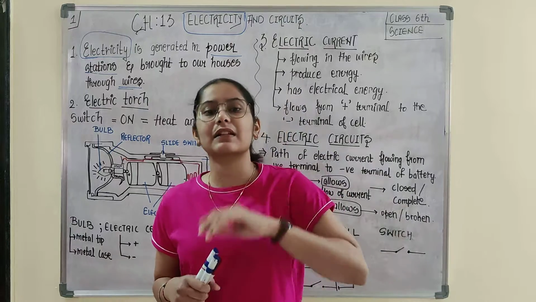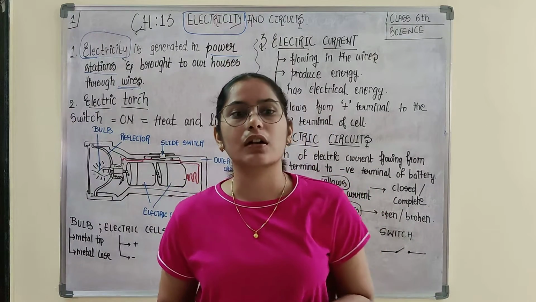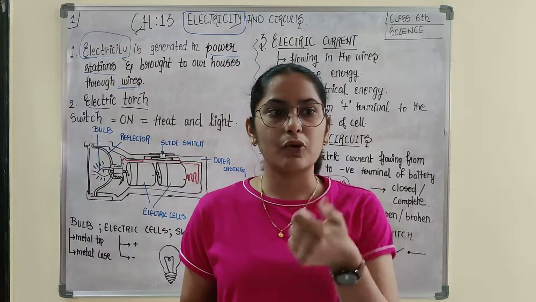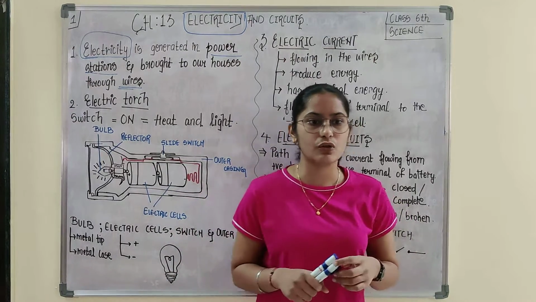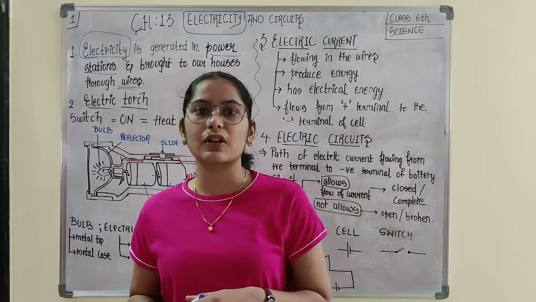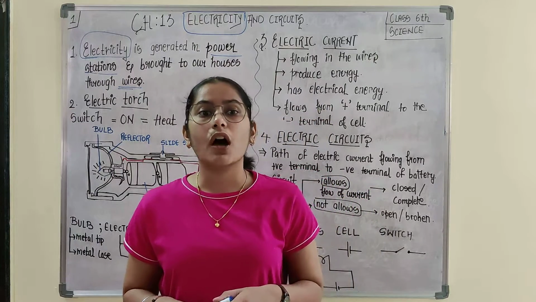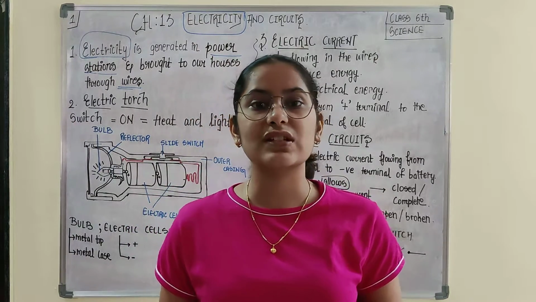For example, in the textbook they have given the example of an electric torch. Similarly, take the remote with which you are controlling the channel you want to see on the television. Or you are using a keyboard.